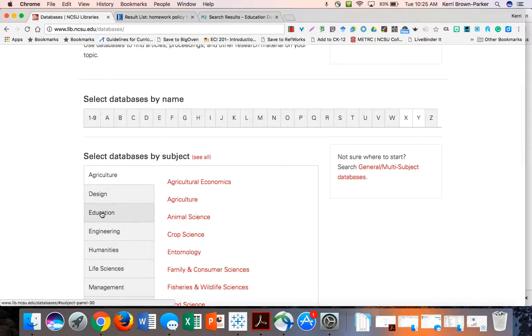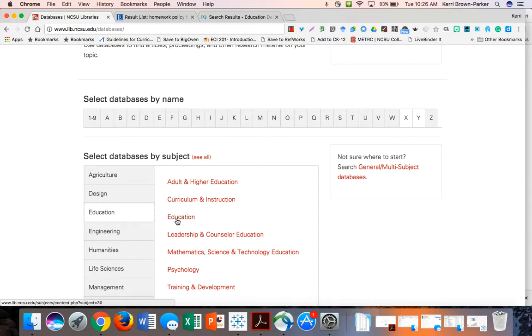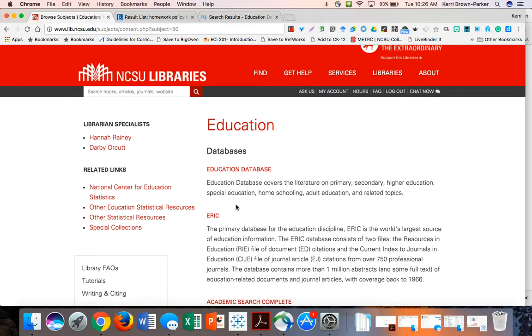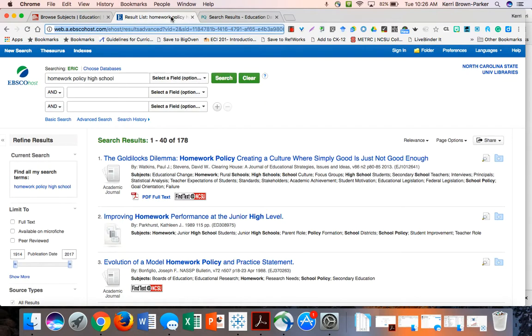There you'll find an education section that has some of the additional sources and resources that will help you with education research. In this case, we're going to look at these two databases. In both databases, I'm going to pretend that my SIP plan and my goals have to do with homework policies. So I'm going to search for homework policy high school in ERIC.